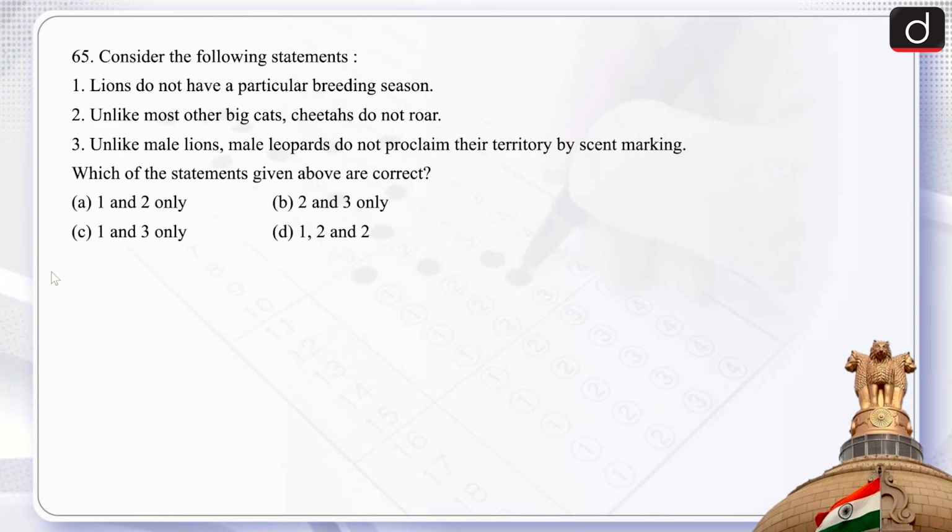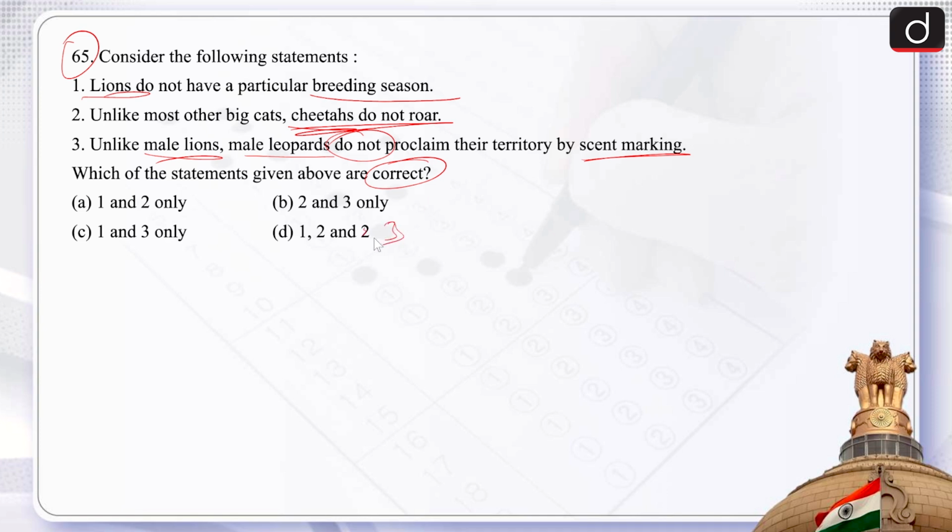Next, this is question number 65. Consider the following statements. We have to talk about the correct statement. First, lions do not have a particular breeding season. Second, unlike most other big cats, cheetahs do not roar. Third, unlike male lions, male leopards do not proclaim their territory by scent marking. Correct statement, and the codes are 1 and 2 only, 2 and 3 only, 1 and 3 only, 1, 2